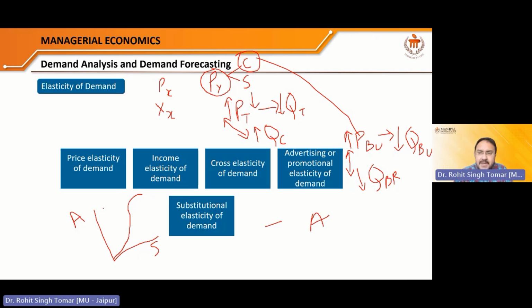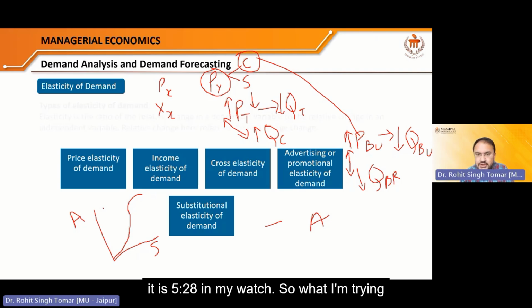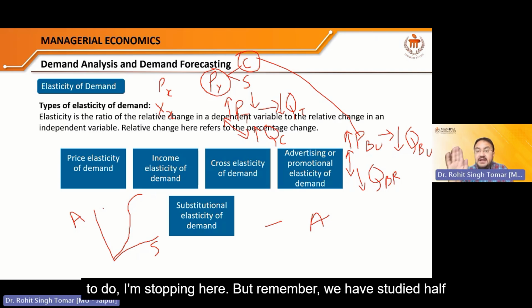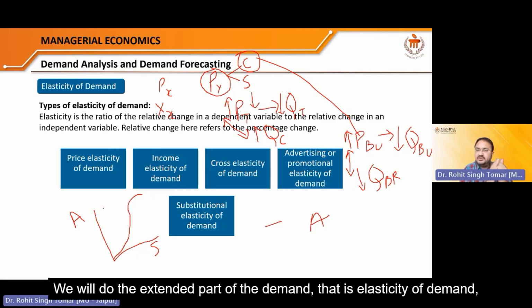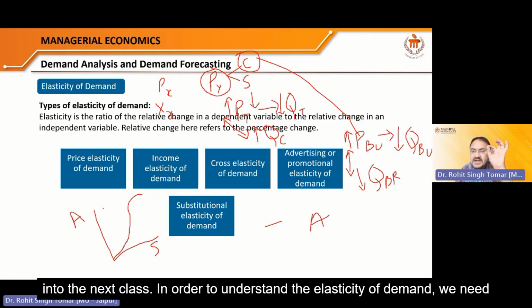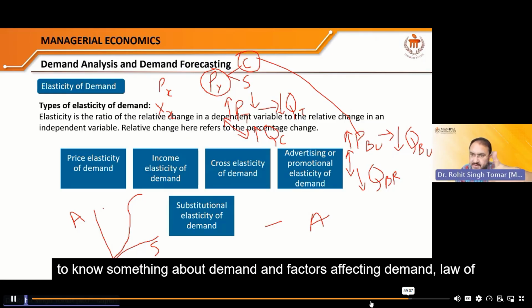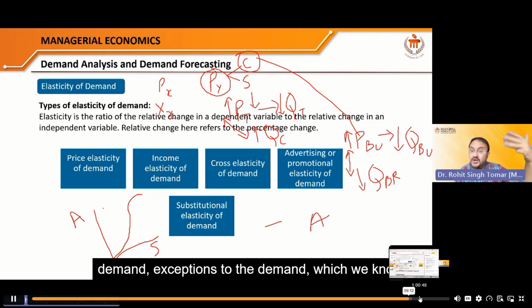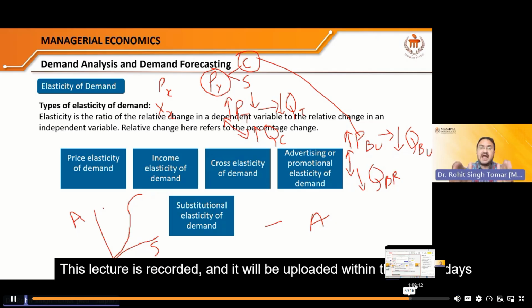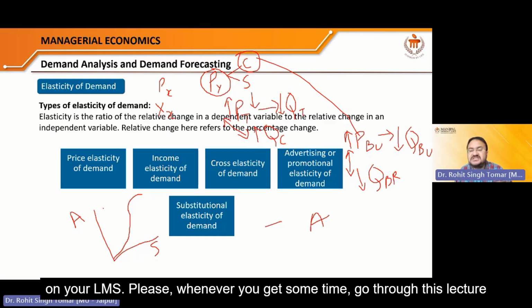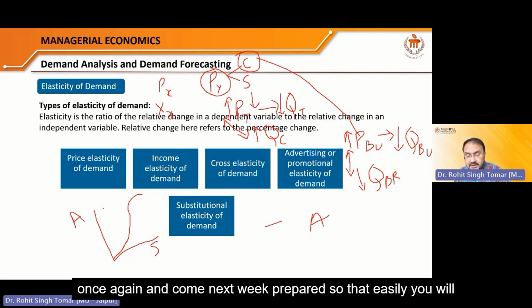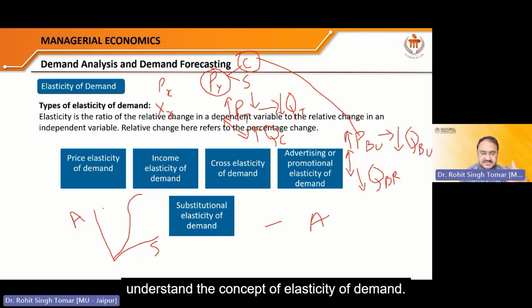So my dear friends, it is 5:28 on my watch, so I'm stopping here. But remember, we have studied half of the demand, that is the demand analysis part. We will do the extended part of demand, that is elasticity of demand, in the next class. In order to understand elasticity of demand, we need to know something about demand and factors affecting demand, the law of demand, and exceptions to the demand, which we know now. This lecture is recorded and it will be uploaded within 3-4 days on your LMS. Whenever you get some time, please go through this lecture once again and come prepared next week, so that you will easily understand the concept of elasticity of demand.